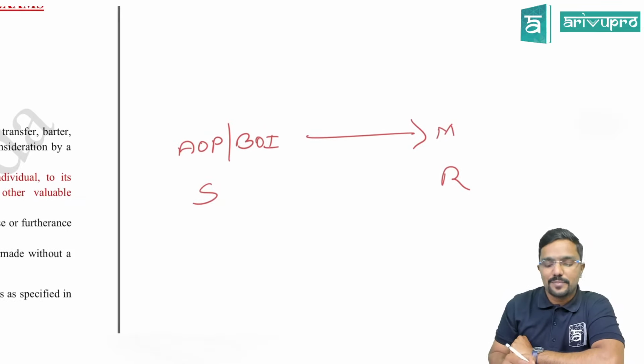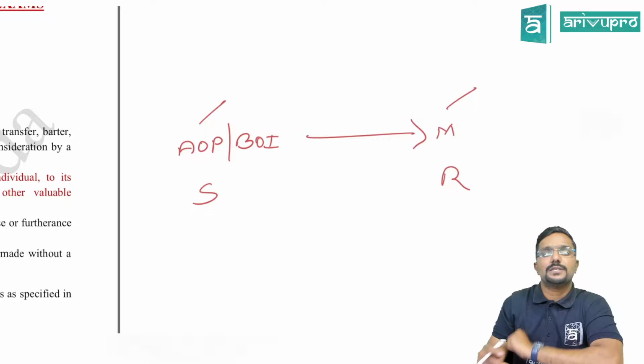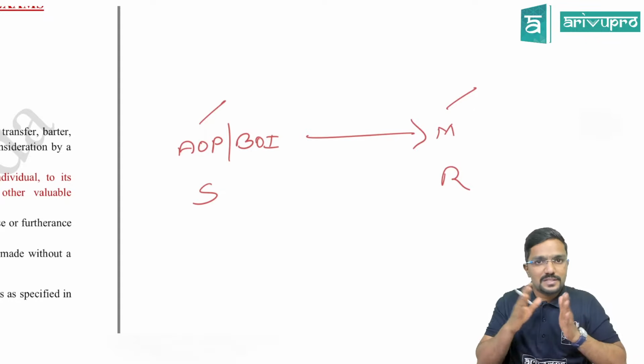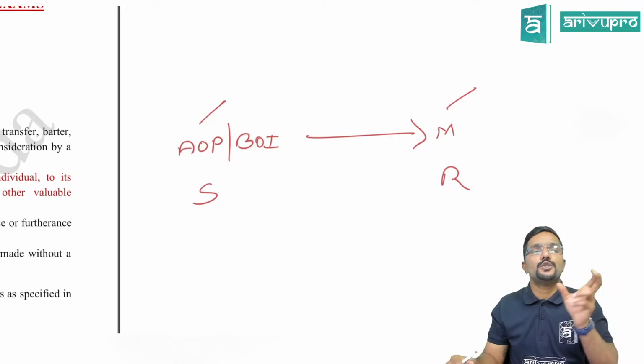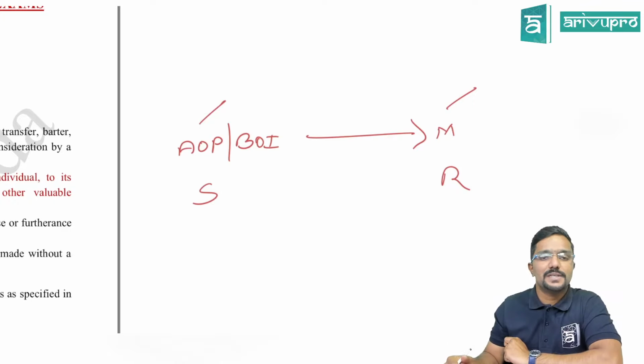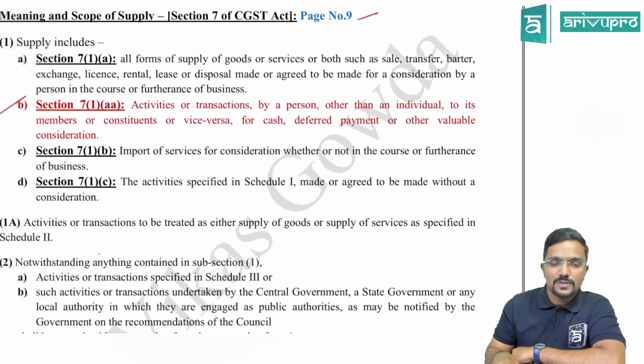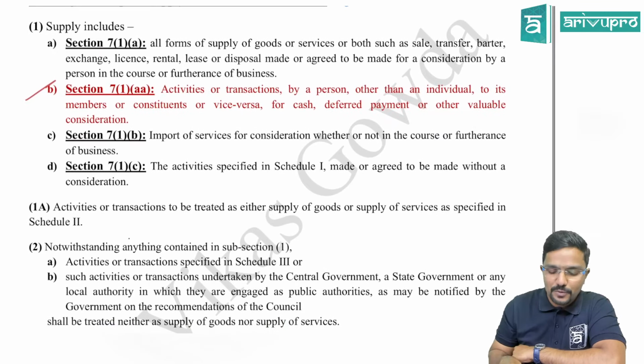So in that case, what happens? AOP and its members will be treated as two separate persons. They are not one another. They are not the same person. They will be treated as two separate persons. So there is a supply between these two now. Clear? Yes, sir. So this is an amendment, which you guys have to make a note of.